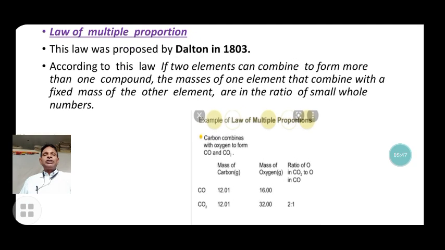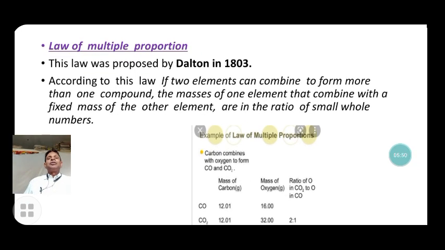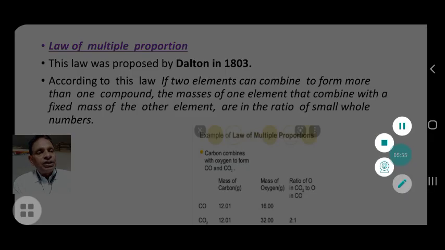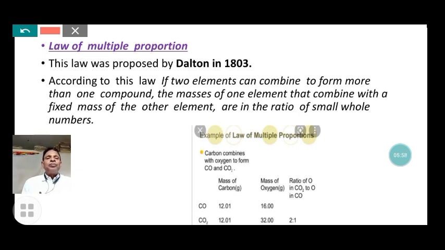Now the third is the law of multiple proportions. It was given by Dalton in 1803. According to this law, if two elements combine to form more than one compound, then the masses of one element that combine with a fixed mass of the other element are in the ratio of small whole numbers.